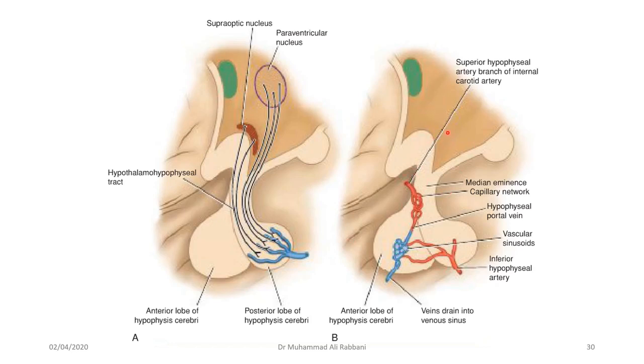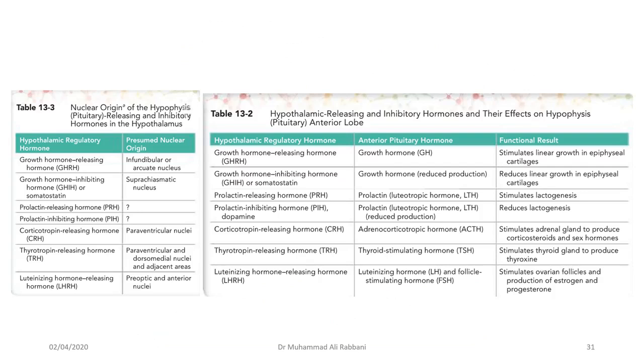Here the arcuate nucleus produces releasing and inhibitory hormones. They are released here and carried by the capillary system to the next capillary system in the anterior pituitary, where they bathe the cells of the anterior pituitary, and they act. I'm not going into detail of the pituitary gland, which are the releasing hormones and which are the hormones released by the pituitary. It will be discussed in much detail in histology and physiology, but the tables are mentioned in the Neurosnap if you're interested in reading them.